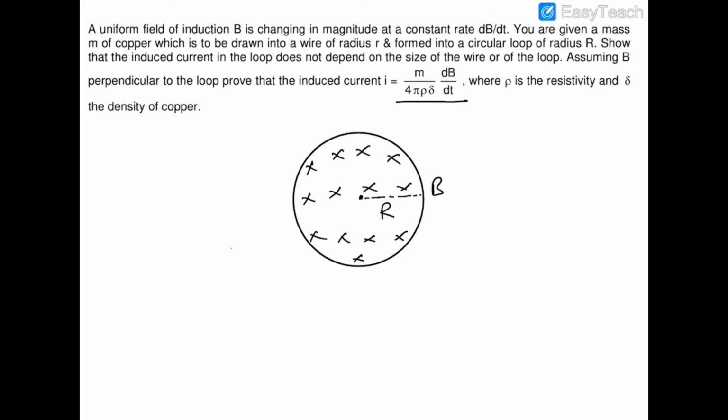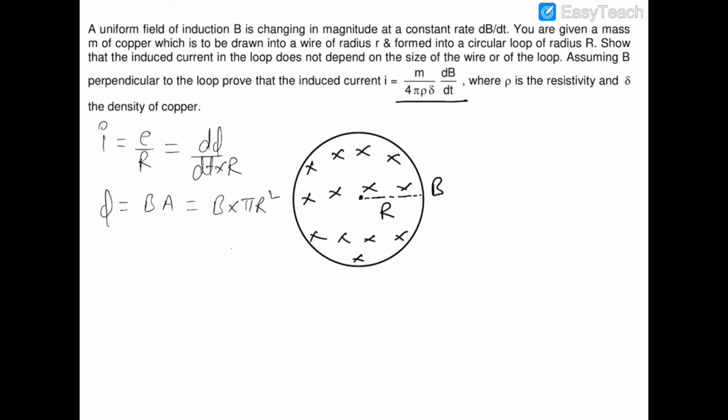Now we know that the current I is equal to E by R, where E is the EMF and R is the resistance. EMF is d phi by dt, and phi is equal to B into A. The magnetic field is given as B, and the area of this loop is pi capital R square. So phi is B into pi capital R square.